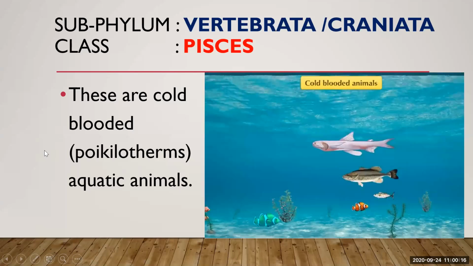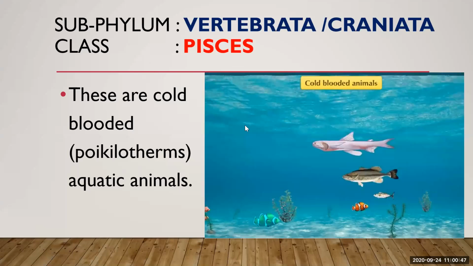We, the human beings, are not cold-blooded animals. We are warm-blooded animals. We can maintain our body temperature in any kind of surrounding. Likewise, these animals are not able to regulate their body temperature. The body temperature fluctuates constantly according to the environment. For example, if it is 10 degrees Celsius outside, their body temperature will drop down to 10 degrees Celsius.